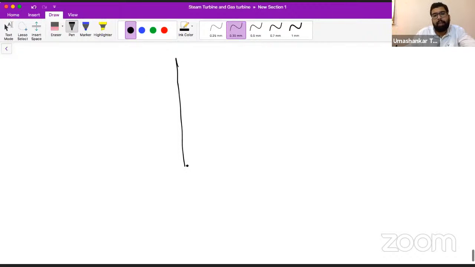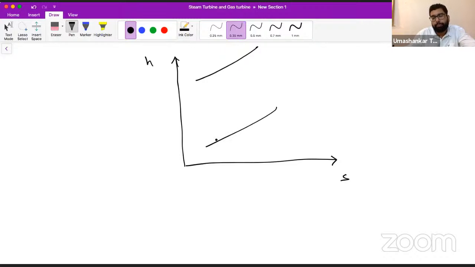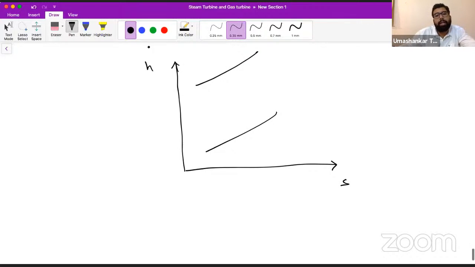Now let's see what reheat factor actually means. Let's say we have an enthalpy entropy diagram. Listen to me carefully. So let's say we have these two pressure lines. And this is our initial stage, and this is our final stage. Let us call this 3. So if isentropic enthalpy drop is taking place in, let's say we have only one stage.